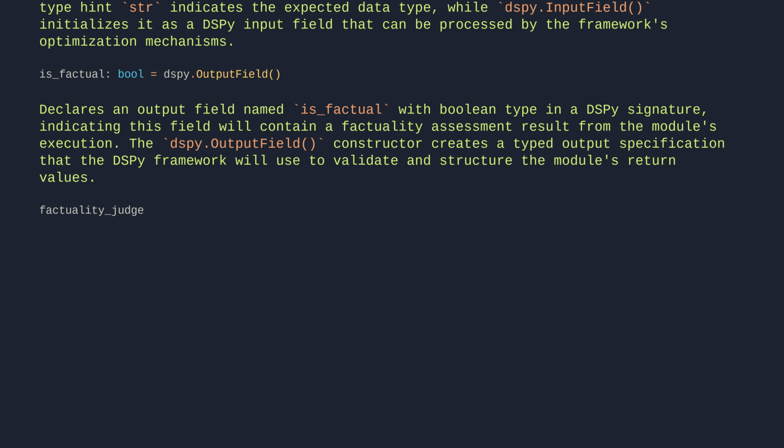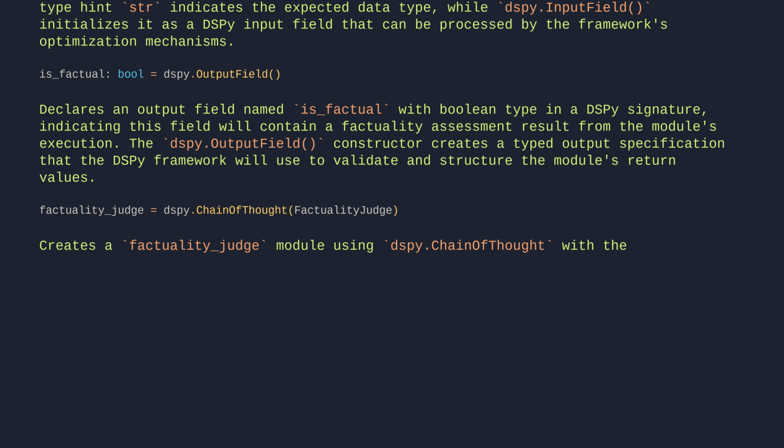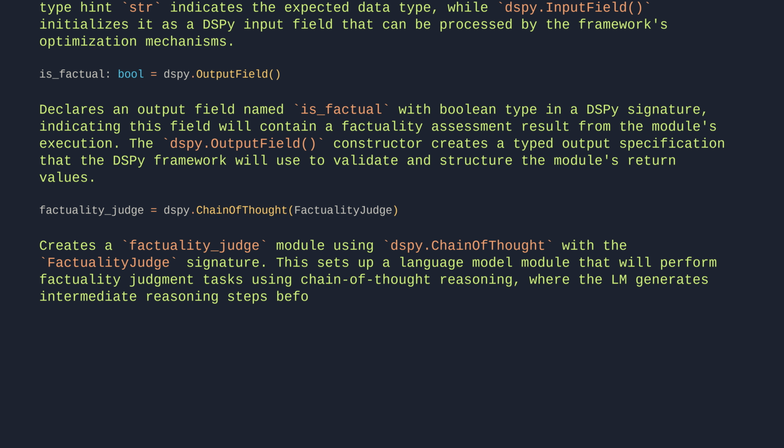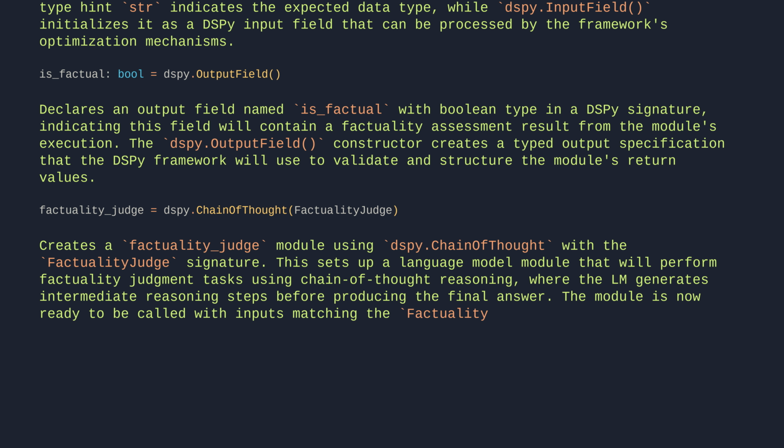factuality_judge = dspy.ChainOfThought(FactualityJudgeSignature). Creates a factuality judge module using dspy.ChainOfThought with the FactualityJudgeSignature. This sets up a language model module that will perform factuality judgment tasks using chain of thought reasoning, where the LM generates intermediate reasoning steps before producing the final answer. The module is now ready to be called with inputs matching the factuality judge signature.